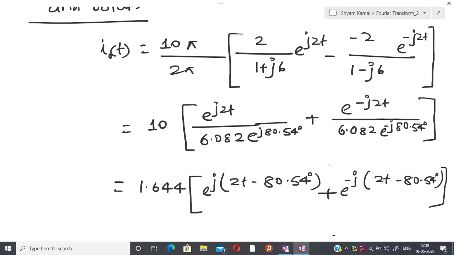But the Fourier transform is applicable for all time, whether negative time or positive time. So sometimes, whenever delay or these kinds of things are involved, the Fourier transform is able to capture the response in a more prominent way.